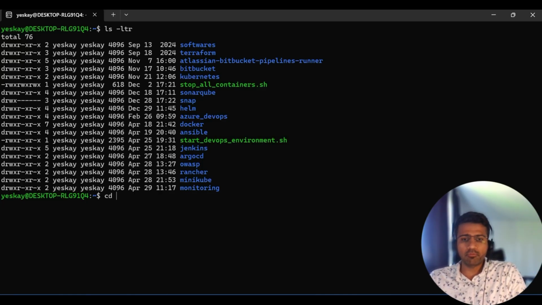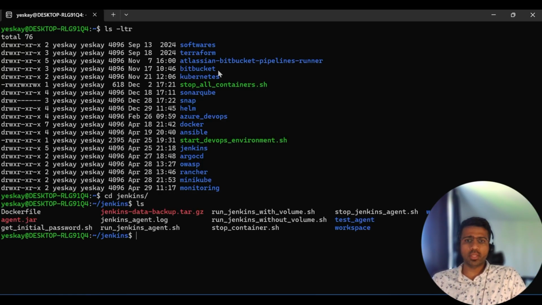Just say, for example, if I get inside Jenkins, you can see that there is a script to run Jenkins with volume, and then run the Jenkins agent. And then similarly, I also have a script to stop the container and then a stop agent script as well. Should be somewhere here. So each of these folders will have these individual shell scripts that I can use if I want to bring the application up or down.